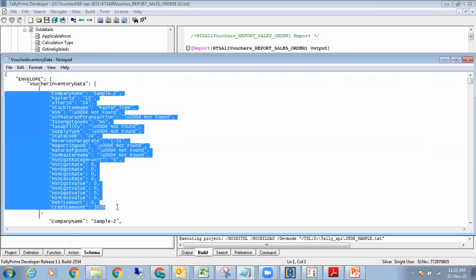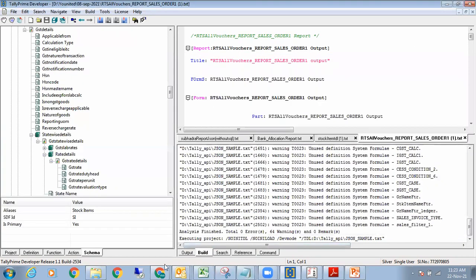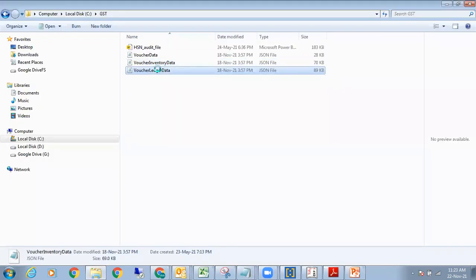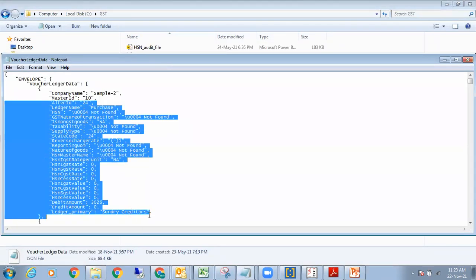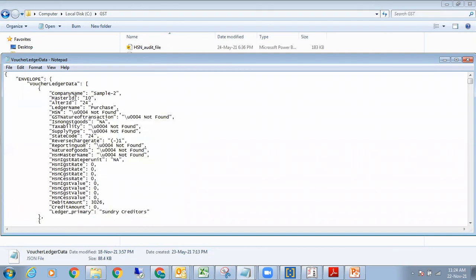So I walk over inventory. I also walk over ledger data. This is a simple TCP file. I'll give you the TCP file. You can run it and extract the data. Now at the cloud level, I simply have to link them up with the master ID, and I can make all the reports related to GST in one single go.